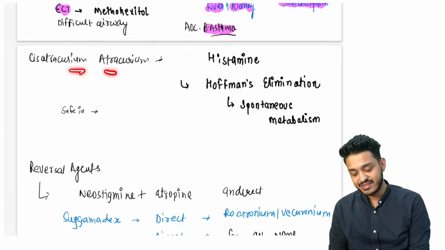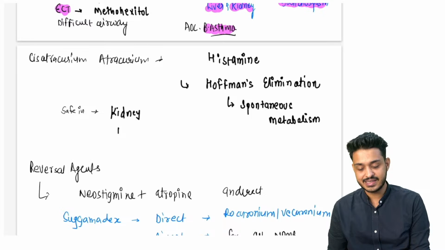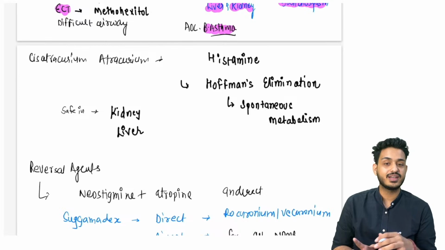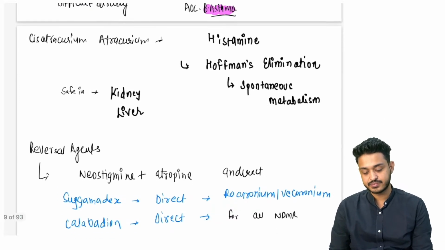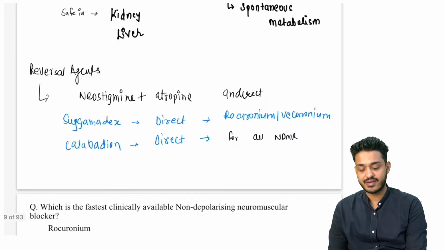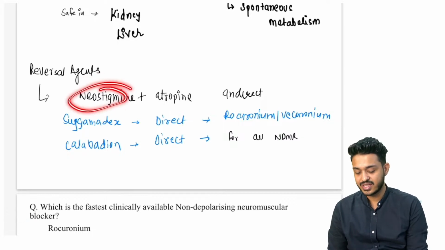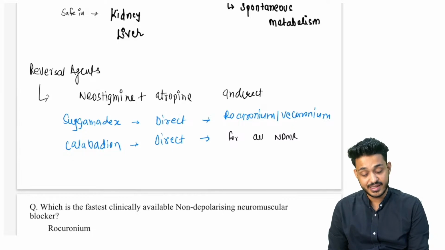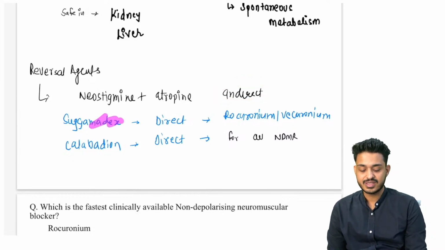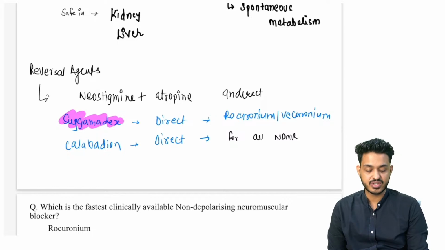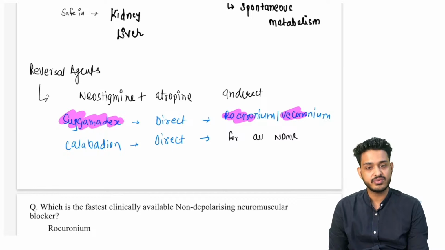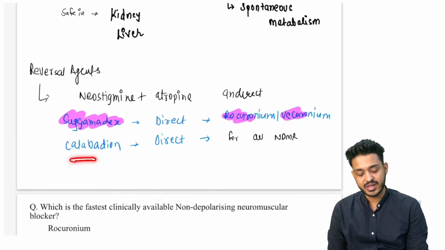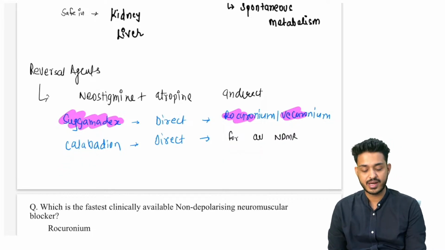अगर लिवर ख़राब है तो भी दे सकते हो, किडनी ख़राब है तो भी दे सकते हो. So it is safe in the patients who are having kidney disease, and safe in the patients who are having liver disease. You can use these drugs. Right, what are the reversal agents? Neostigmine plus atropine is going to be the indirect reversal agent. ये याद कर लो as it is. Sugamadex is the direct reversal agent for rocuronium and vecuronium. रो से याद रख लो, it is going to be rocket like, it is going to be faster. Calabadione is going to be for all the non depolarizing muscle relaxants.